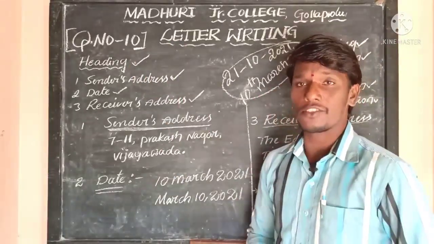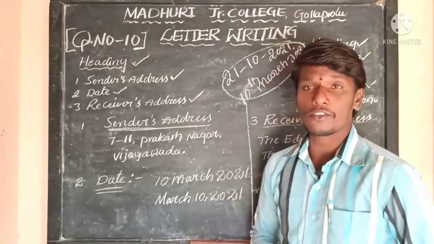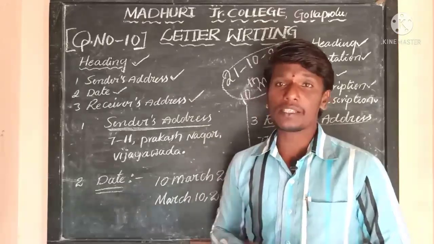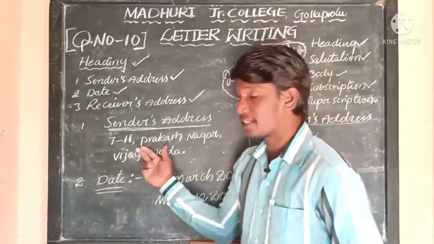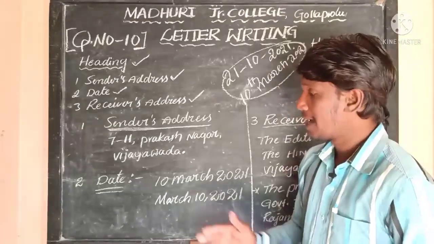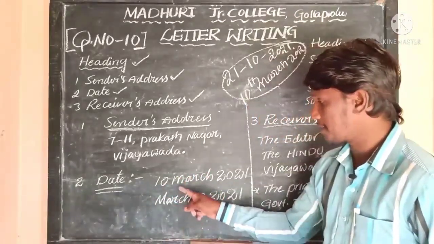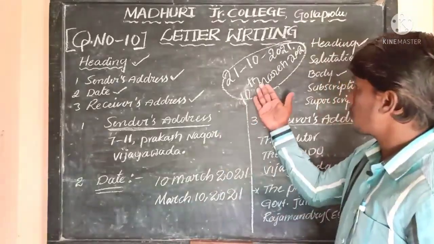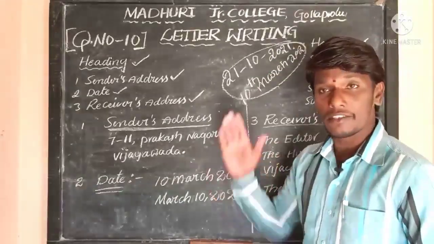The very first one is sender's address, second one is date, and third one is receiver's address. Sender's address would be written in a very simple ordinary format, and the second one, date, is written here. See, this is the best way to write the date, and you should avoid writing dates like this.